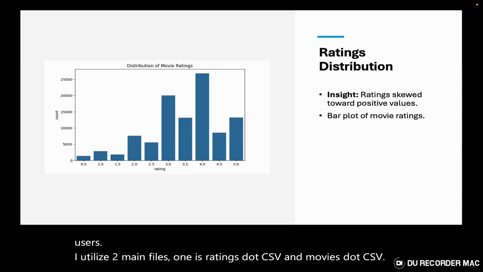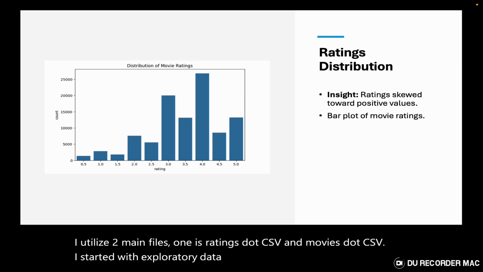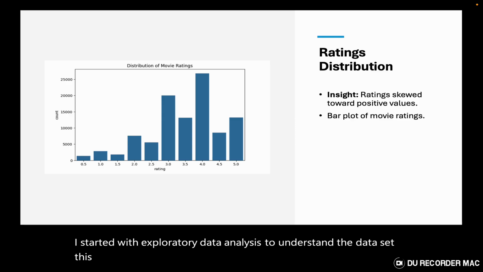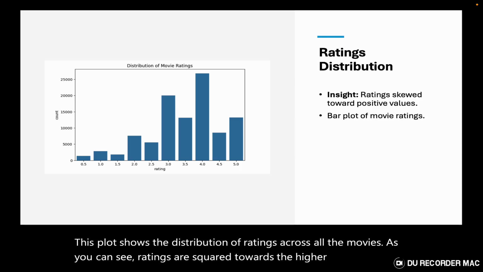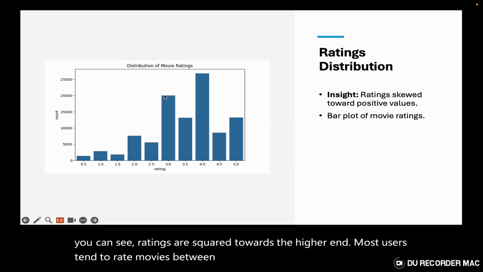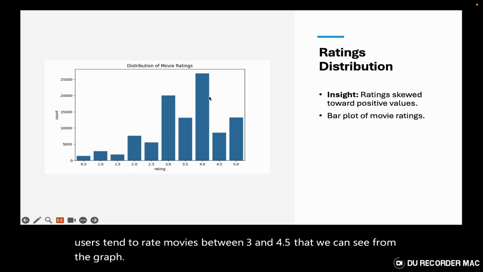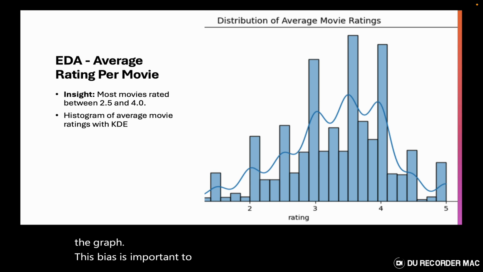I started with exploratory data analysis to understand the dataset. This plot shows the distribution of ratings across all the movies. As you can see, ratings are skewed towards the higher end. Most users tend to rate movies between 3 and 4.5, which we can see from the graph. This bias is important to consider when building the models.